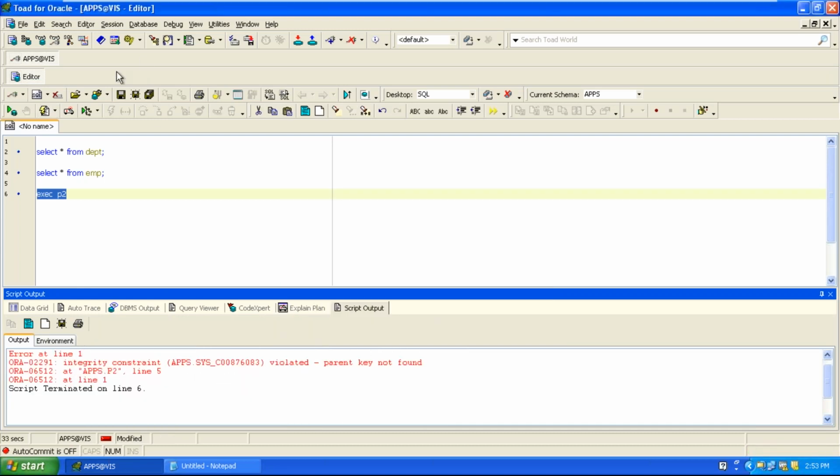Are we skipping any column while inserting? No, we are not skipping any column. Terminated at line number 6.